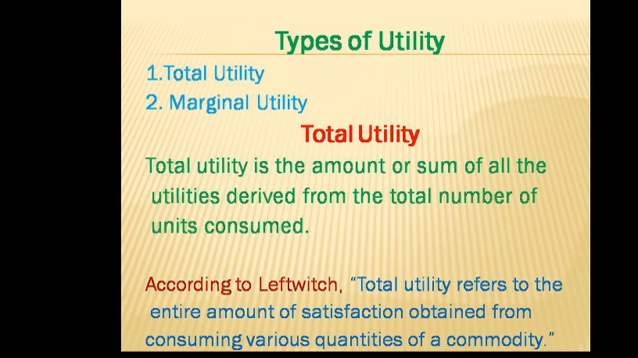Types of utility. There are two types of utility: total utility and marginal utility. Total utility. Total utility is the amount or sum of all the utilities derived from the total number of units consumed. So, total utility is nothing but the sum total of all utilities which is derived from the consumption of the total number of units.